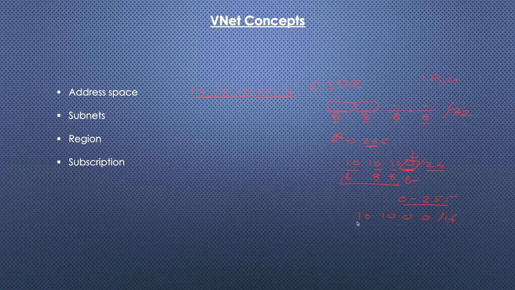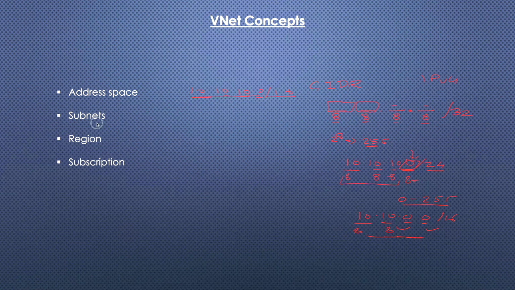So 16 means this part is static, and this part is dynamic IP. Here we can add 0 to 255, and here also we can add 0 to 255. So the total number of IPs provided is 0 to 255 here and 0 to 255 here. So there are approximately 2 to the power 16 IPs present for this address range.